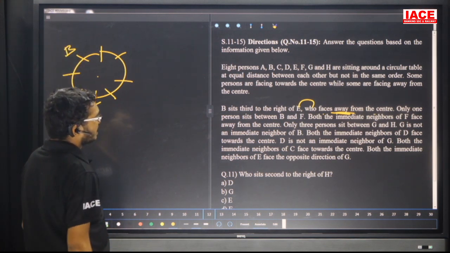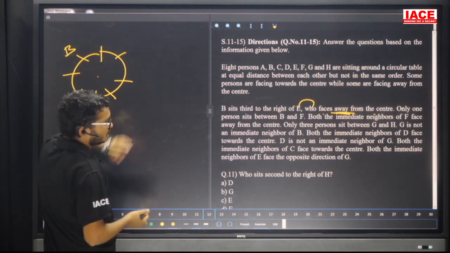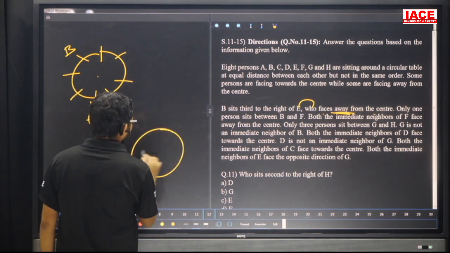Next, only one person is between B and F. B, one person, F has a chance. B, one person, F also has a chance. That means there are 2 possibilities. Take one more possibility here. In total we have 8 members.